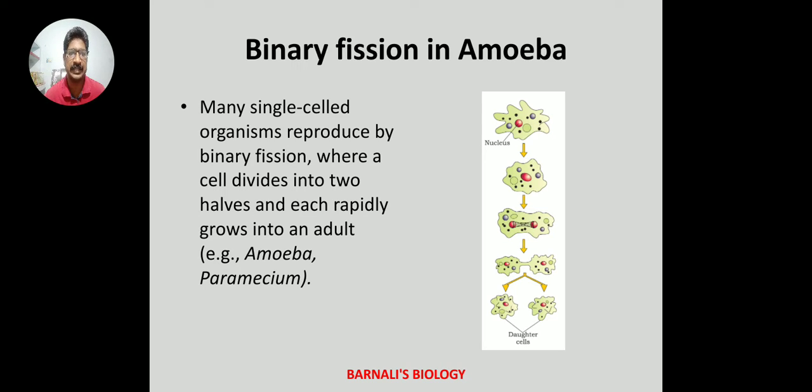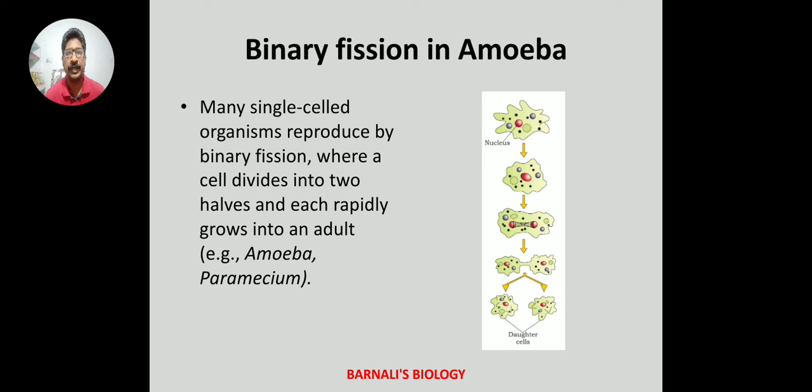In the diagram you can see that the nucleus of the amoeba, it first elongates, the body starts elongating, the nucleus splits into two and then the body will also split into two, producing two daughter cells which then grow into adults which further divide. Here you can see that no body is left behind. That is why in most cases we also say that unicellular organisms are immortal, but there might not be any natural death in them, but death due to other factors are seen.